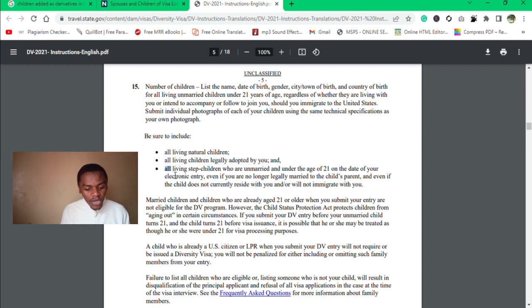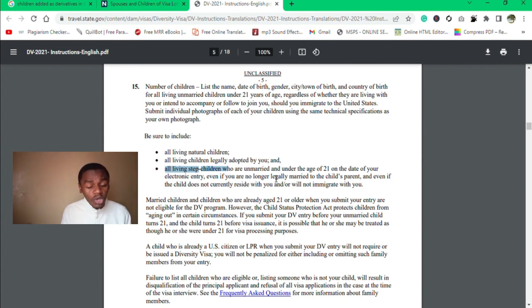The third category includes all stepchildren. These are the children of your spouse, and this spouse must be legally married to you. You are a legally married spouse. All the children that he or she came to join you with, they all are qualified to be added as derivatives.